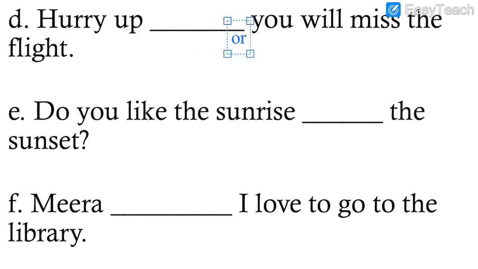We write "or": you will miss the flight. That is an option which is given. "Hurry up or you will miss the flight" means any one thing is possible. Both the things are not possible. Either you hurry up or you miss the flight.